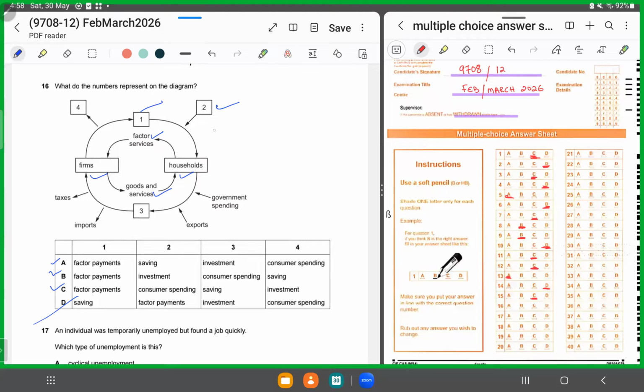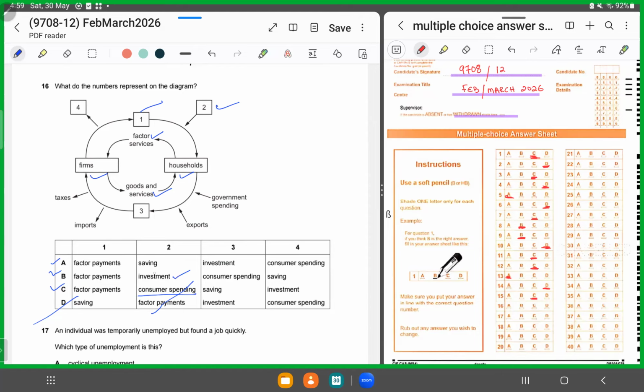What about two? Is it an injection or is it a withdrawal? It's an injection. So it could be what? Savings, investment, consumer spending, factor payments. It's not consumer spending because that's a withdrawal. It's not factor payments because that's already done. So it's not C, it's not D. What about savings and investment? It has to be an injection. That means it's investment.